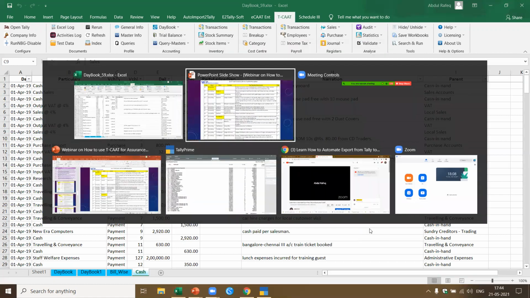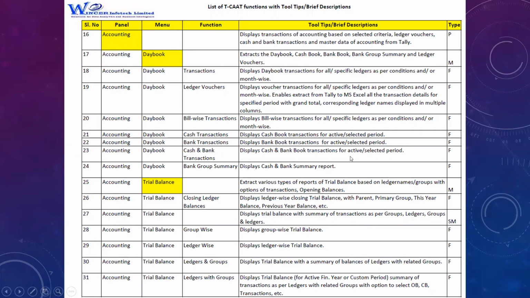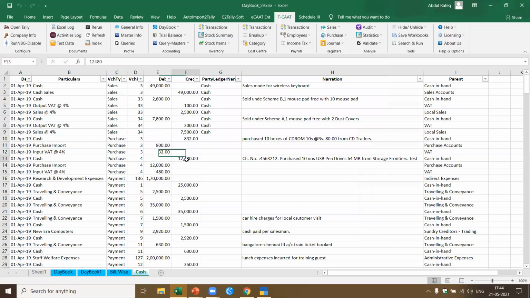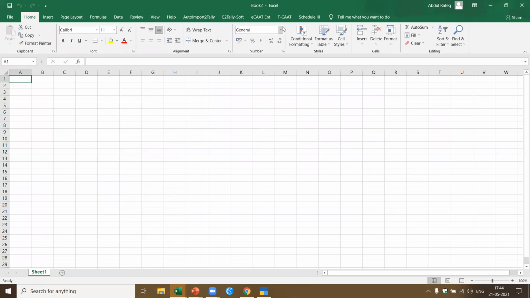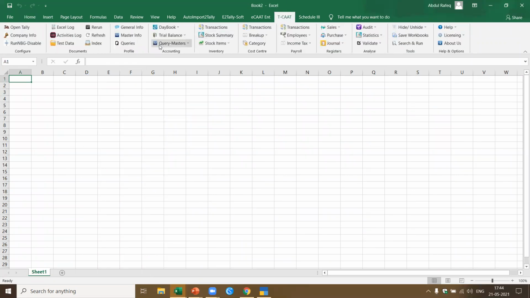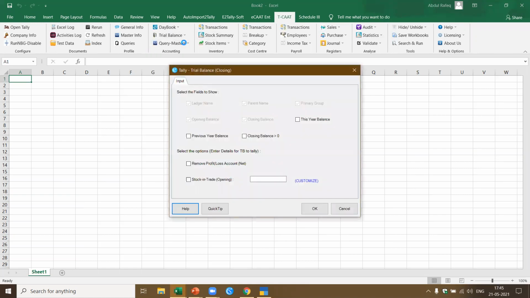Okay, now let's come back here. So I've shown you what is possible in accounting. Now let me come to the trial balance. You've got different types of trial balances. You can get closing ledger balances, group wise, ledger wise, etc. Now let me quickly show you the ledger wise. Here, if you come to TCAT, you have the trial balance. I say closing ledger balances. The closing ledger balances will give all the ledger balances, all the transactions. Here you have to remove the profit and loss account and also add stock in trade if you want it to balance.